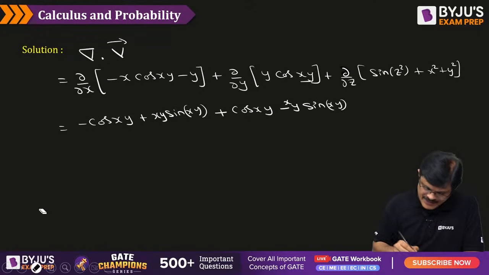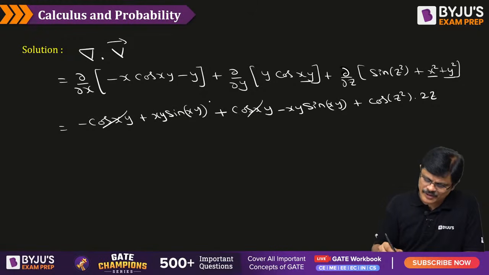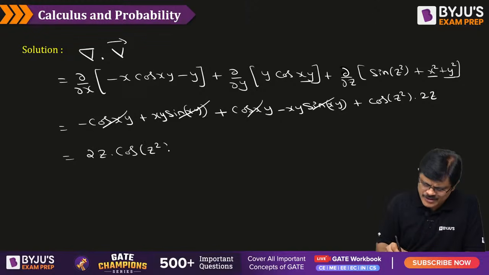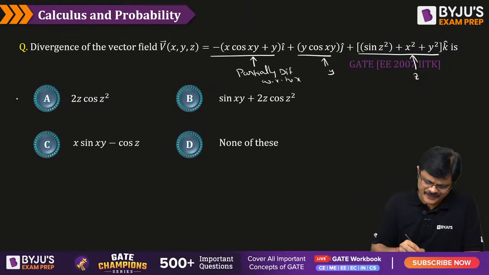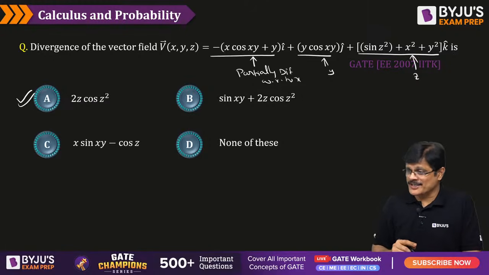So let me write this neatly. You are going to get minus xy sin xy. And here in the derivative, the x and y terms are zeros because we are partially differentiating with respect to z. Sin derivative is cos, and the derivative of the inner function is 2z, my dear friends. And minus cos xy plus cos xy is gone, xy sin xy minus xy sin xy is gone. So we are going to get 2z into cos z square. So that is option A. Perfect. Balaji, YouTube, you gave a wrong answer or what? I am not seeing it. So 2z cos z square is the correct answer for this, my dear friends.